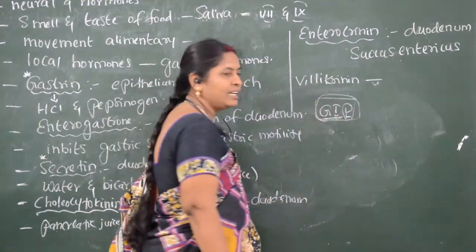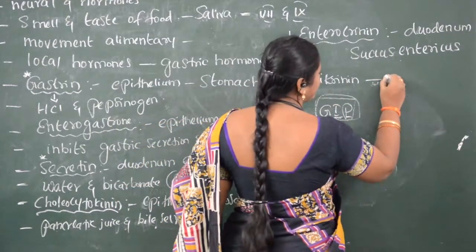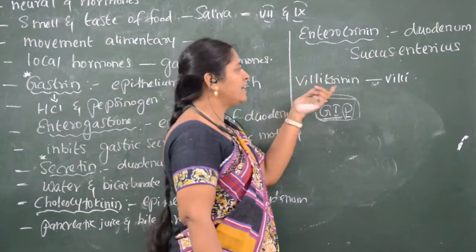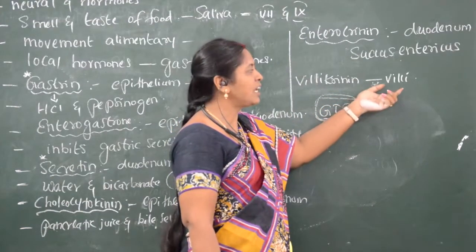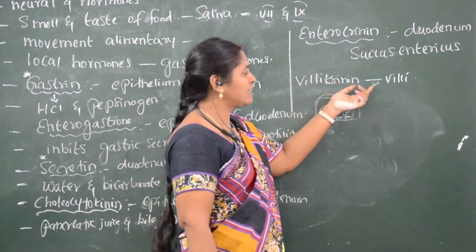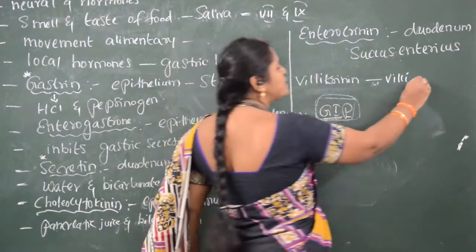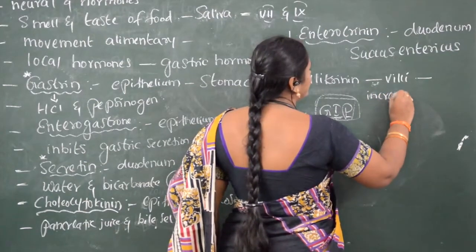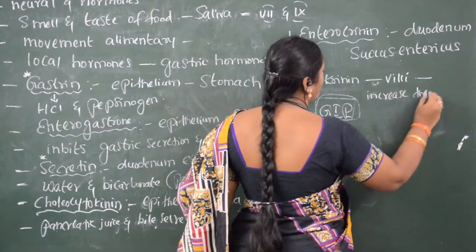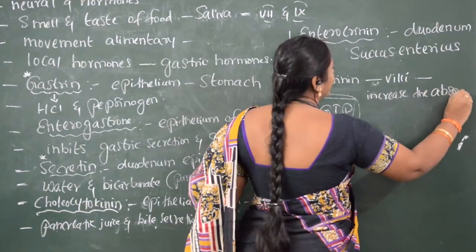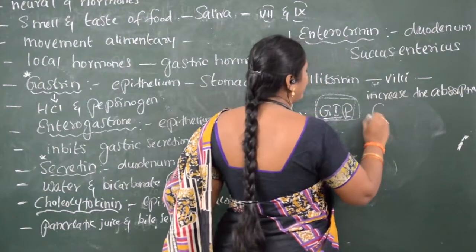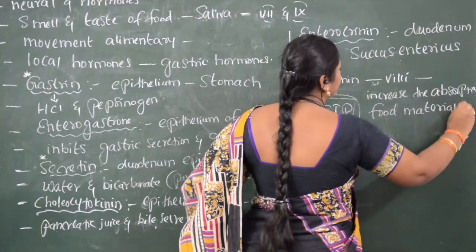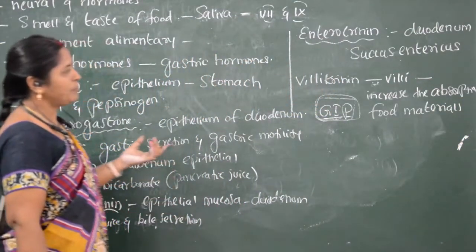Villicrinin is a hormone which is present in the villi-like structure in the small intestine. Villicrinin is secreted from the intestinal villi, which helps the villi to increase the absorption of food materials. Food materials means digested food materials.